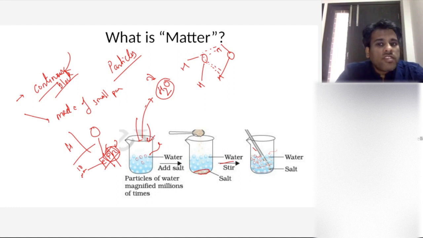Now, another thing that you see: let's say I ask you to dissolve salt in water, okay? You will dissolve it. If I ask you to add more salt and dissolve, it will also get dissolved. But after some time, at some given temperature, if you add more salt, it will not get dissolved in water, right?